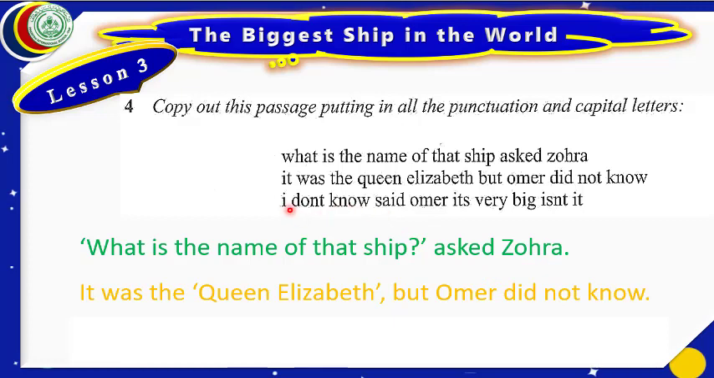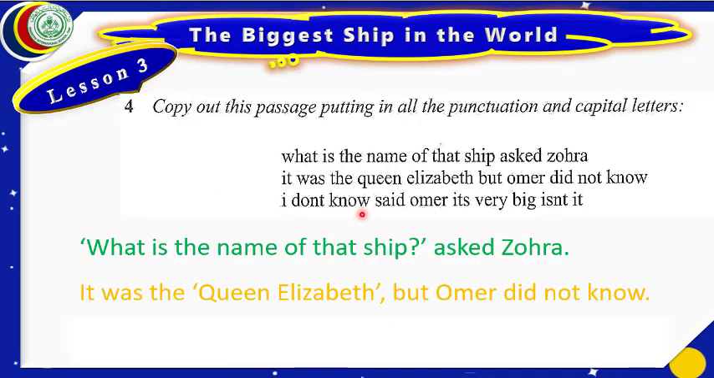I, as I told you before, I is the first letter of this sentence. It will be capital. Don't. This don't is short form of do not. We shall put apostrophe after N. What shall we do here? We shall put apostrophe after N. I don't know.